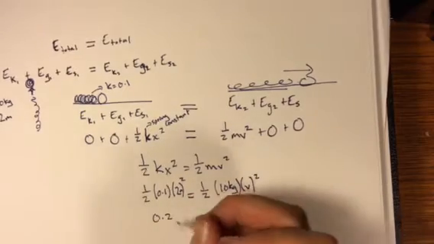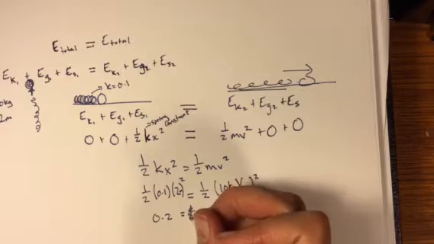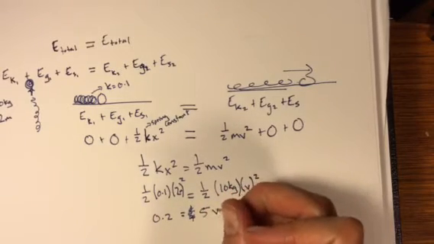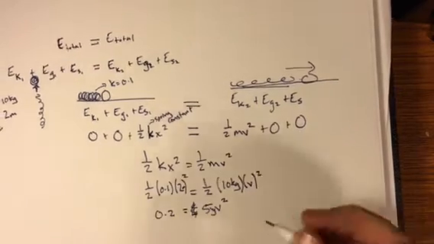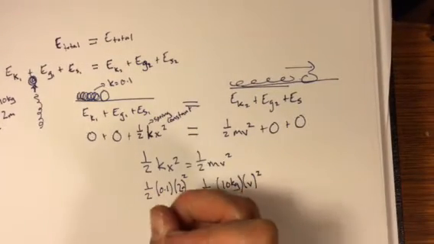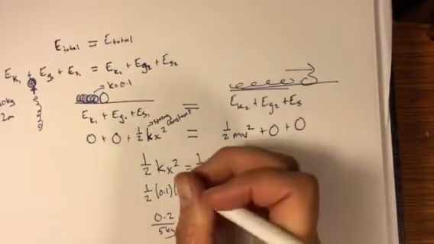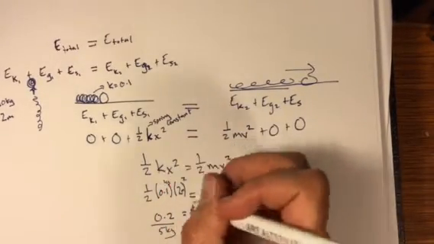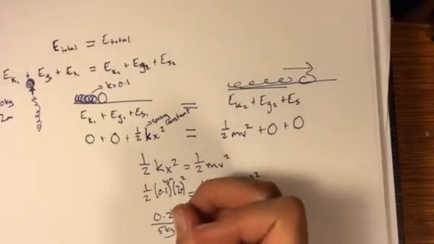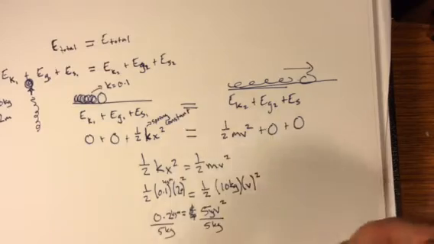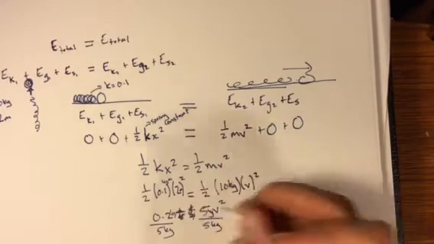So 0.2 equals 1/2 of 10, so I'm going to write that as 5v squared. 5 kilograms, v squared. Now I'm going to divide both sides by 5 kilograms. Oh, look at that. What is this unit? Kilogram meters per second squared.